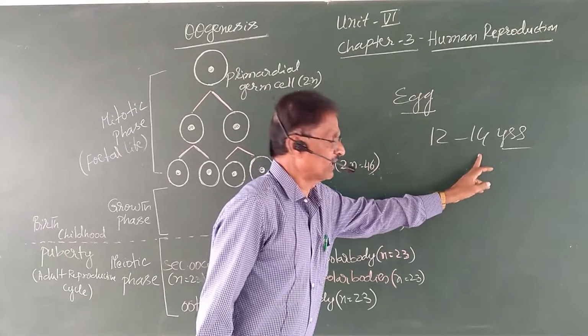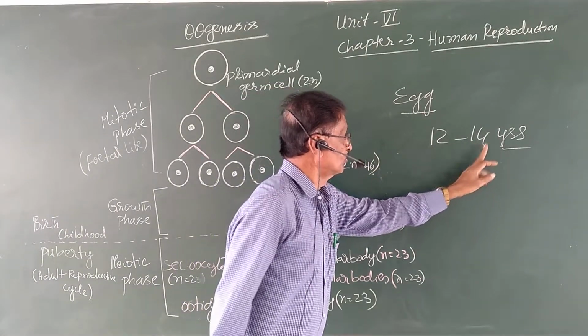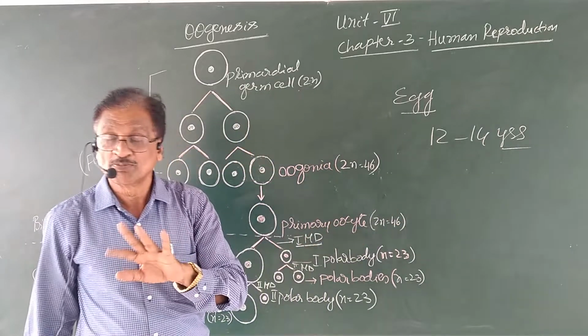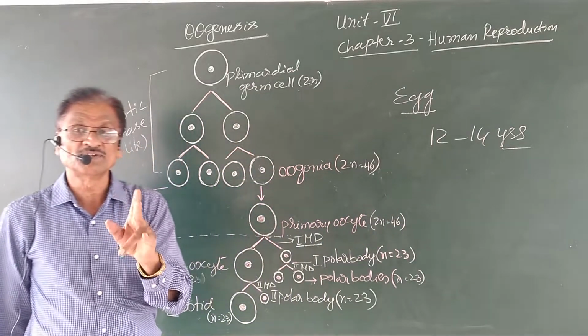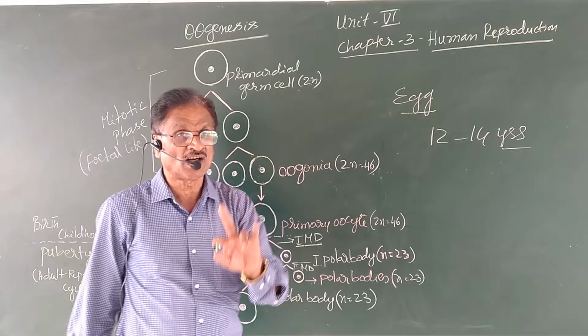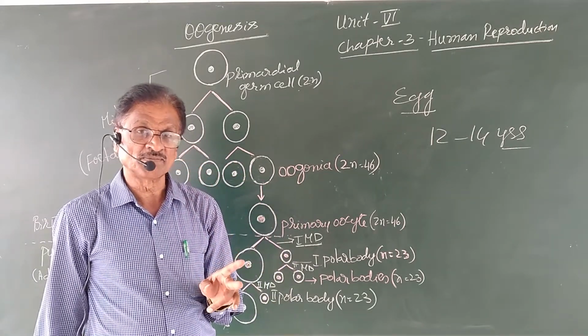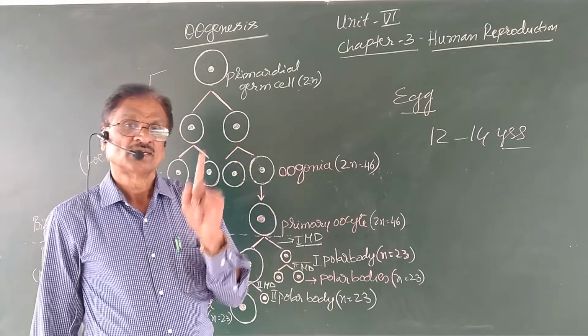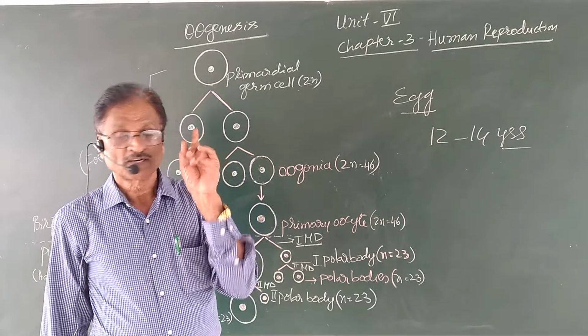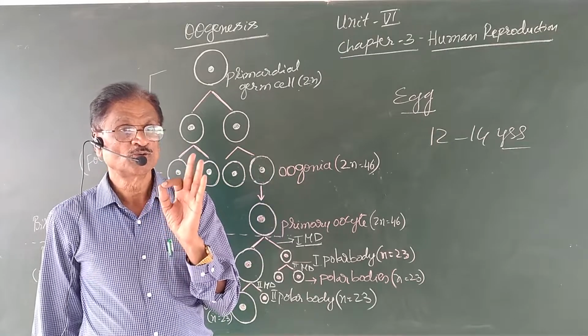It lasts for about 2 to 3 days, or even up to 5 days, based upon the physiological condition of the body. If the woman is severely anemic, the bleeding may continue even up to 1 week.